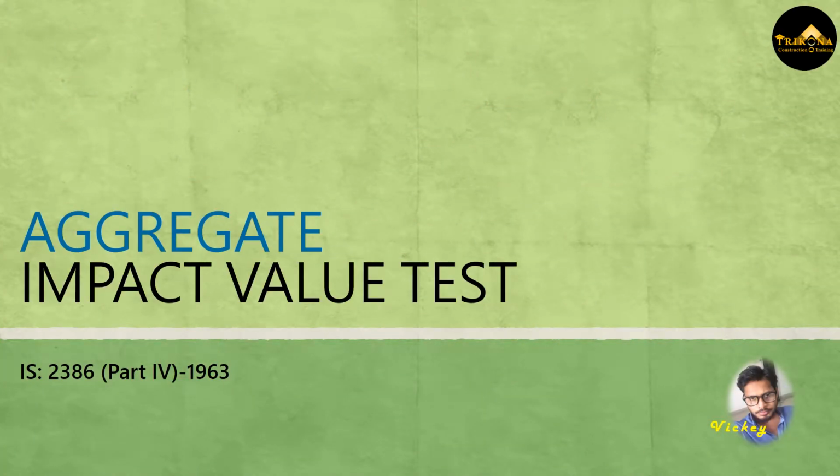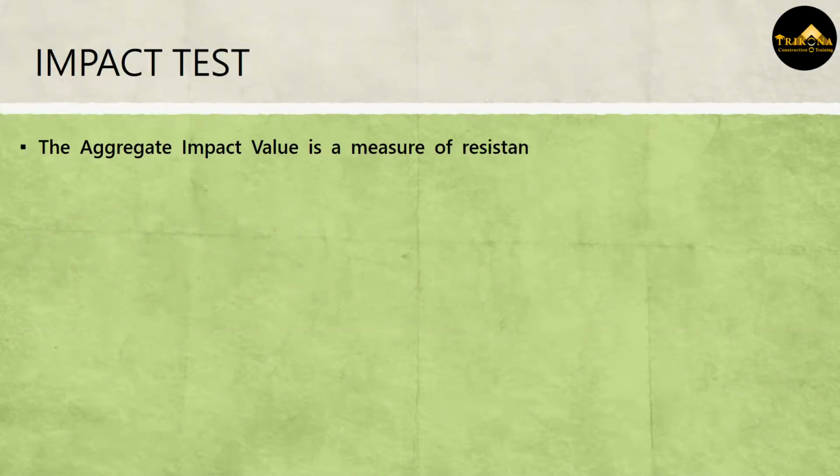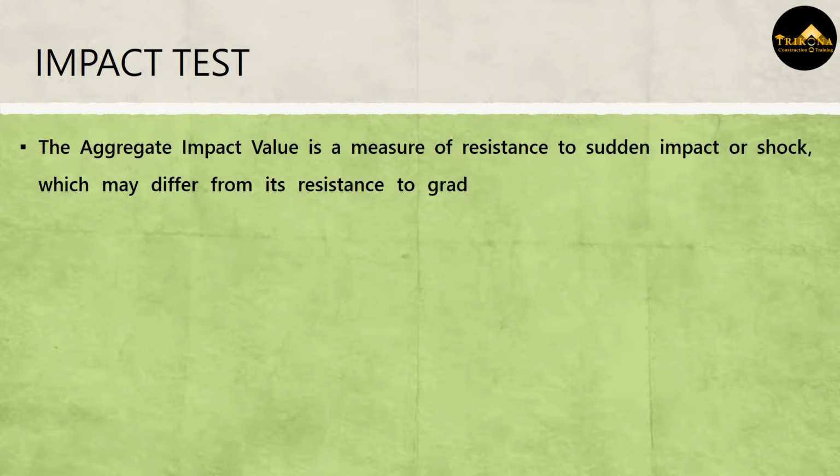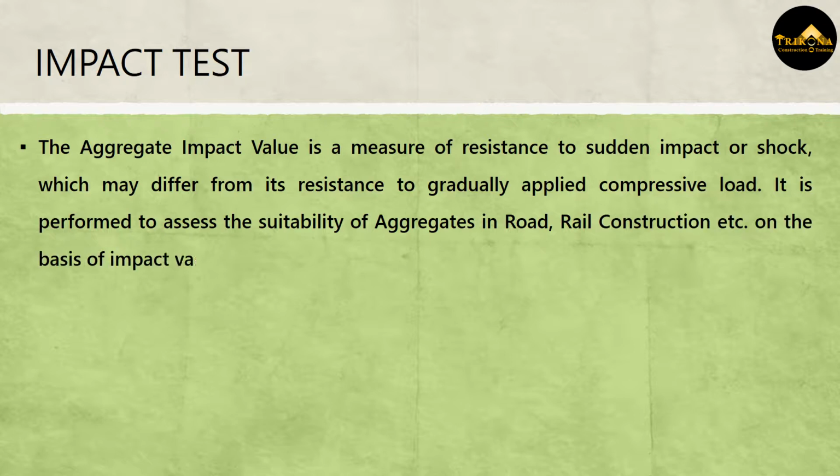Impact Value Test. The aggregate impact value is a measure of resistance to sudden impact or shock, which may differ from its resistance to gradually applied compressive load. It is performed to assess the suitability of aggregates in road, rail construction etc. on the basis of impact value.